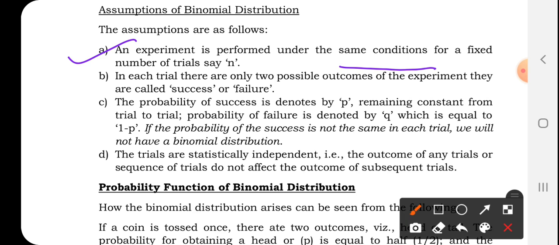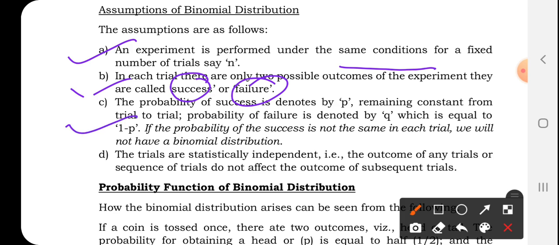For example, you are tossing a coin. The first time you are tossing the coin, again you are tossing the coin. The prevailing condition is the same. There is no change. And the second assumption is about each trial. For example, while tossing the coin, you will have two possible outcomes. There are only two possible outcomes of the experiment, and they are called success or failure. You have two outcomes of binomial distribution. One is success, another one is failure.